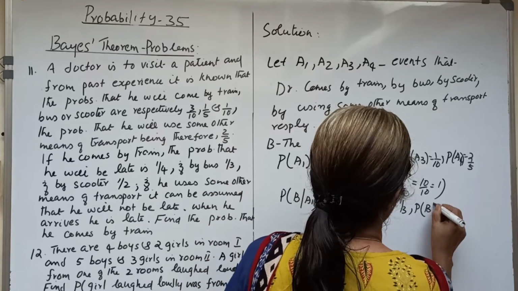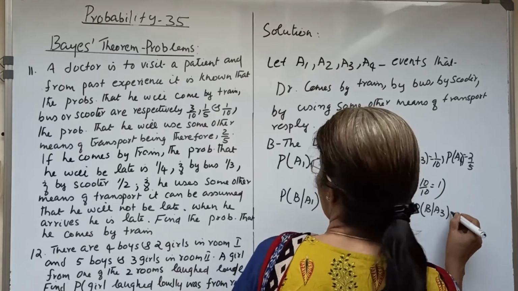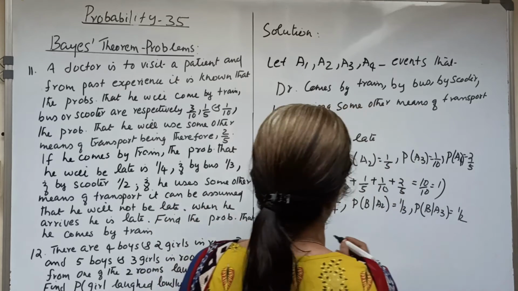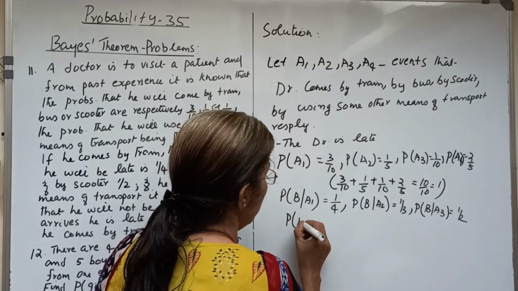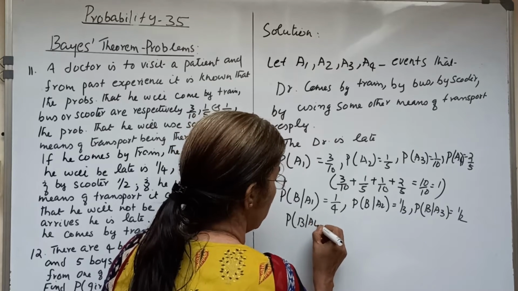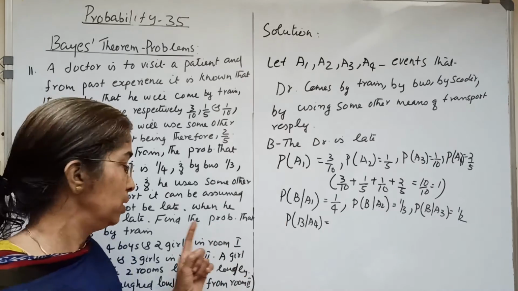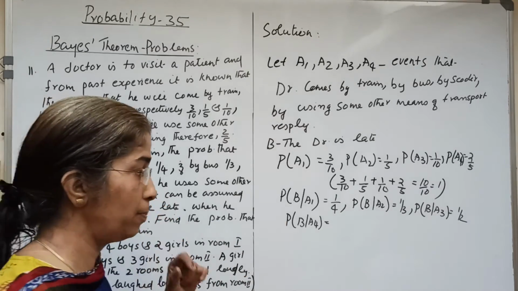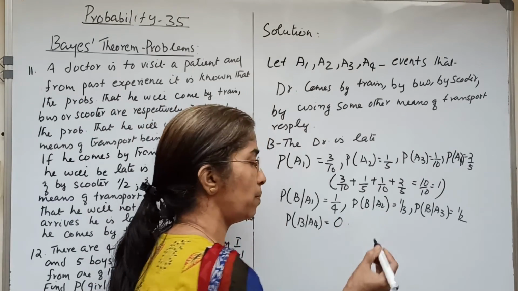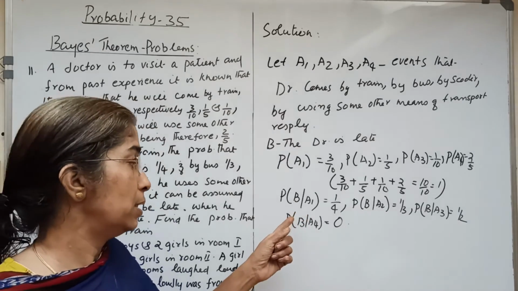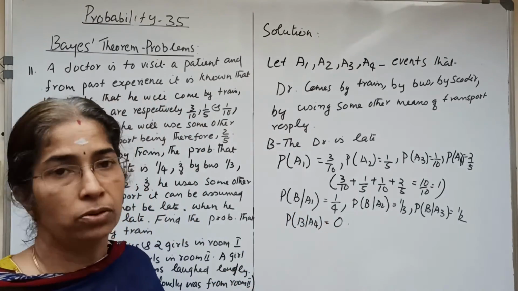And by scooter, P of B given A3 equal to 1 by 2. And P of B given A4, that is if he uses some other means of transport, it is given he will not be late, so this probability is 0.